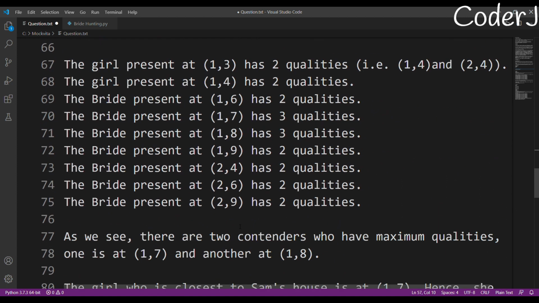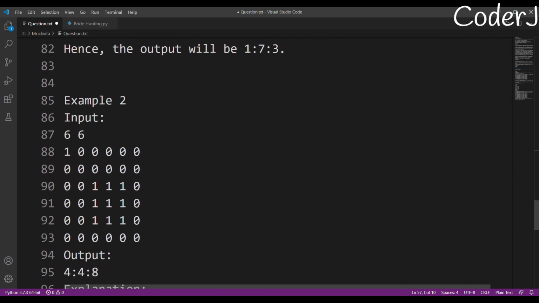Actually, just look at another example that they have given us. This example, right? For better understanding, let's look at this example. So right now we have nine marriageable girls. One denotes that these girls are marriageable. Now we'll write the qualities of each girl one by one. What is the number of qualities that this girl has? She has three qualities. This one, and this one, right? So this girl has three qualities.